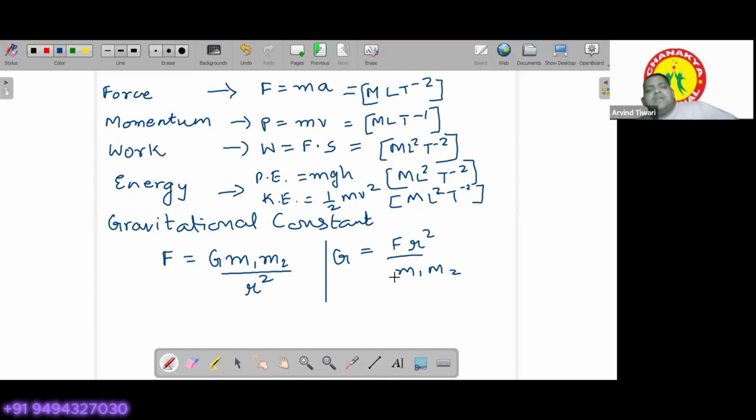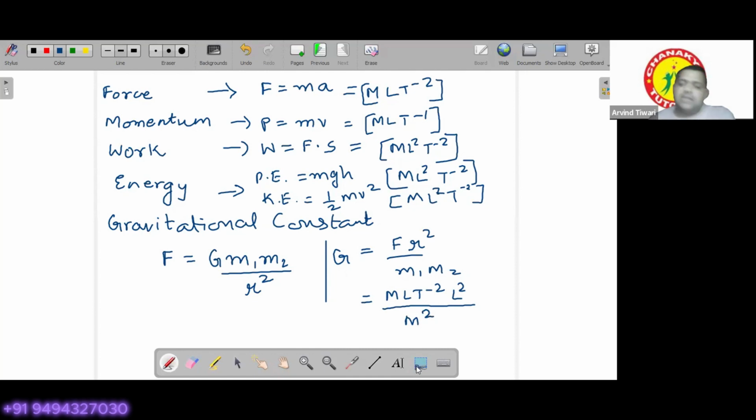Now, we already know the dimensions of force, so we put here MLT minus 2. R is a length, so it would be written as L squared, divided by m1, which is mass, and m2 is also mass, so M to the power 2.